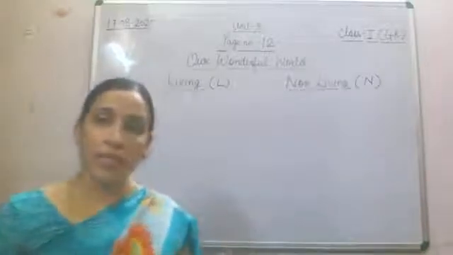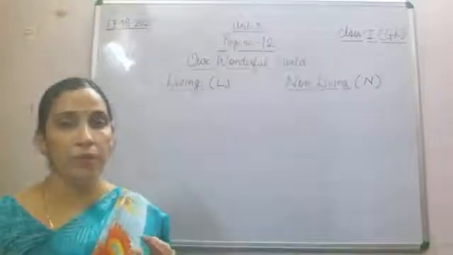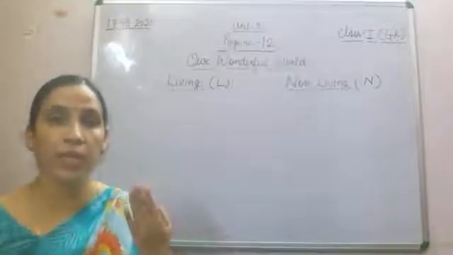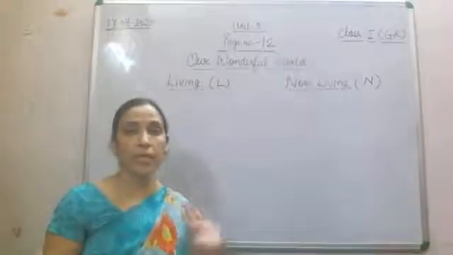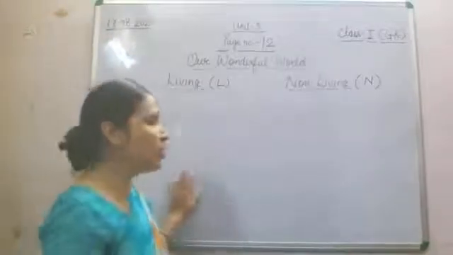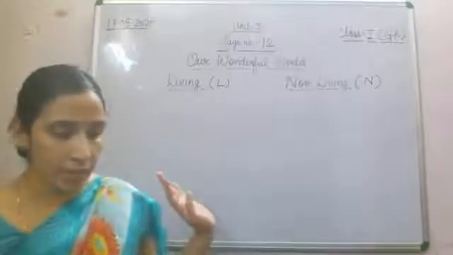I'll take the name of one thing, and you will find out whether it is a living thing or non-living thing, and then I am going to write that particular thing in that particular column. So let's start with the first one.